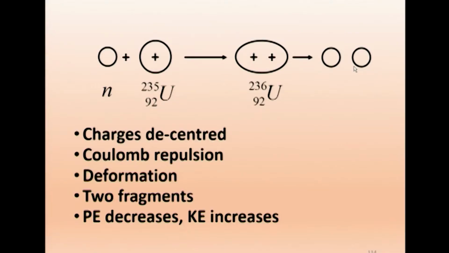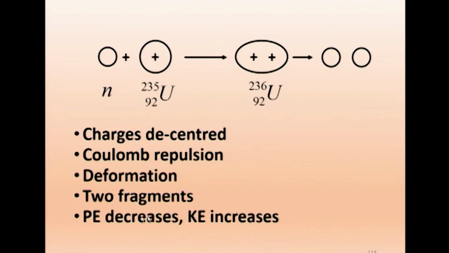So they will become two fragments. After this, these two fragments will separate. As they separate, the kinetic energy will go on increasing, and that is the energy available as fission energy. So once the charges are decentered, Coulomb repulsion will take place, and the nucleus will become more and more deformed, and it will become two fragments.